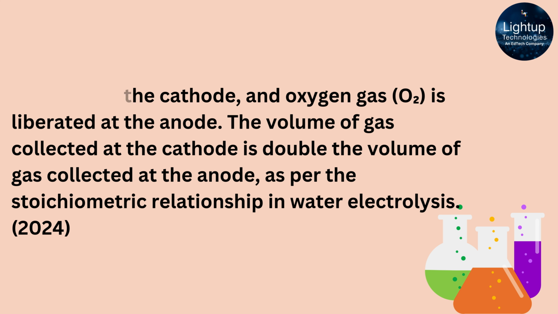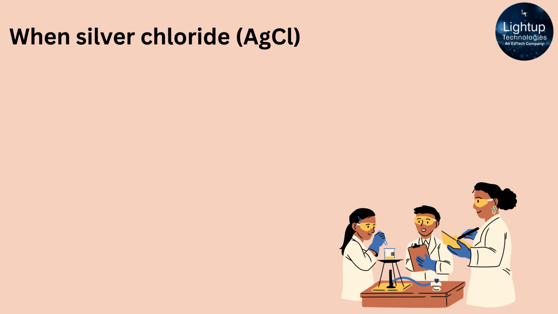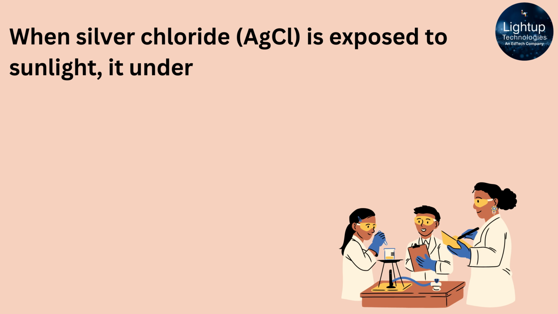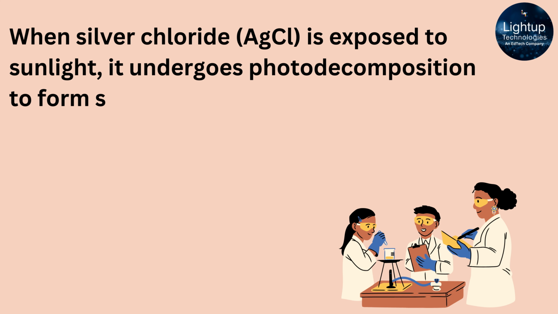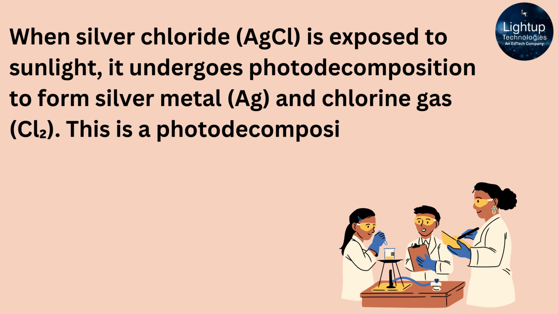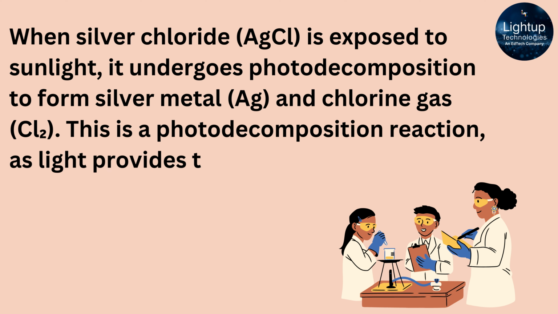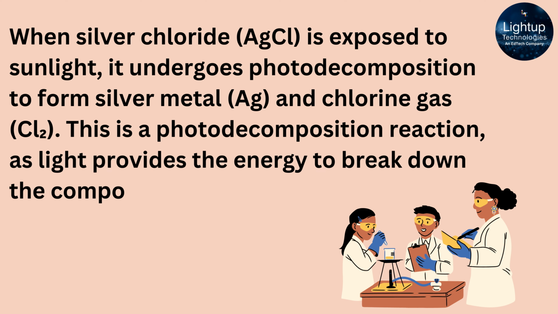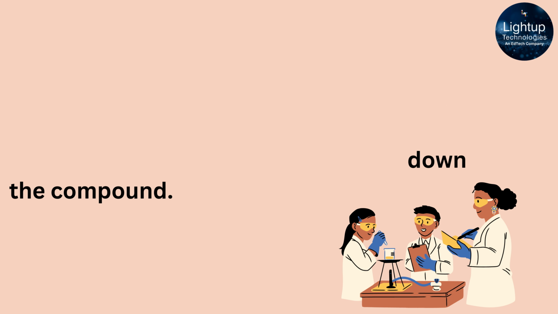When silver chloride, AgCl, is exposed to sunlight, it undergoes photodecomposition to form silver metal, Ag, and chlorine gas, Cl2. This is a photodecomposition reaction, as light provides the energy to break down the compound.